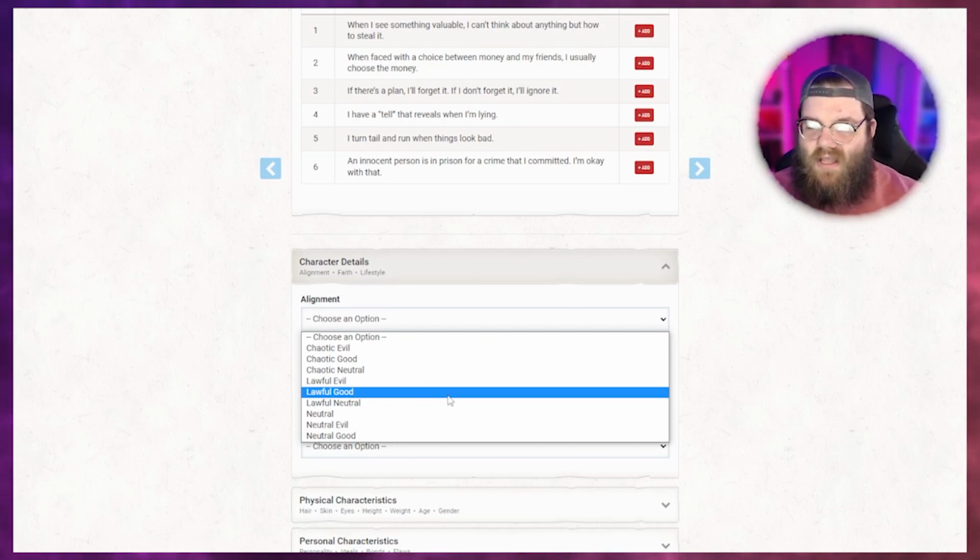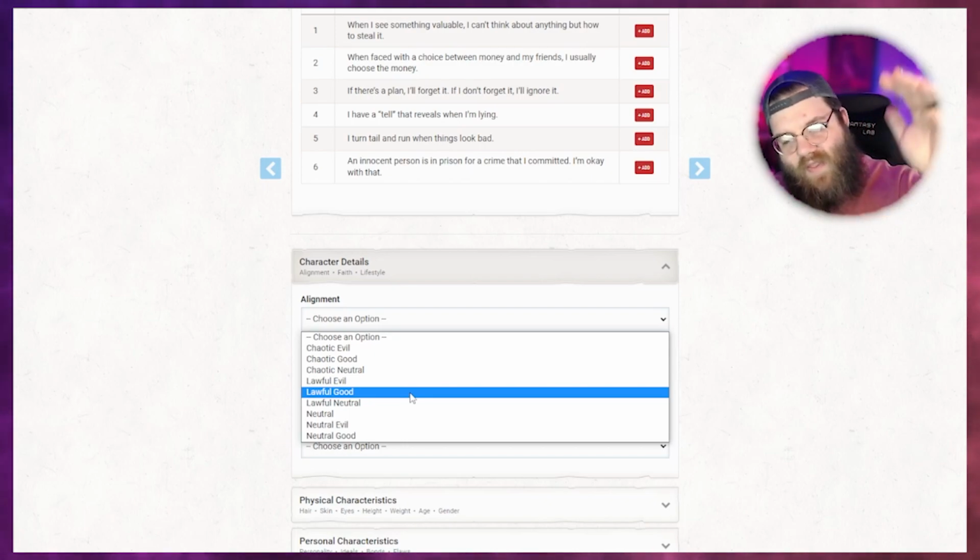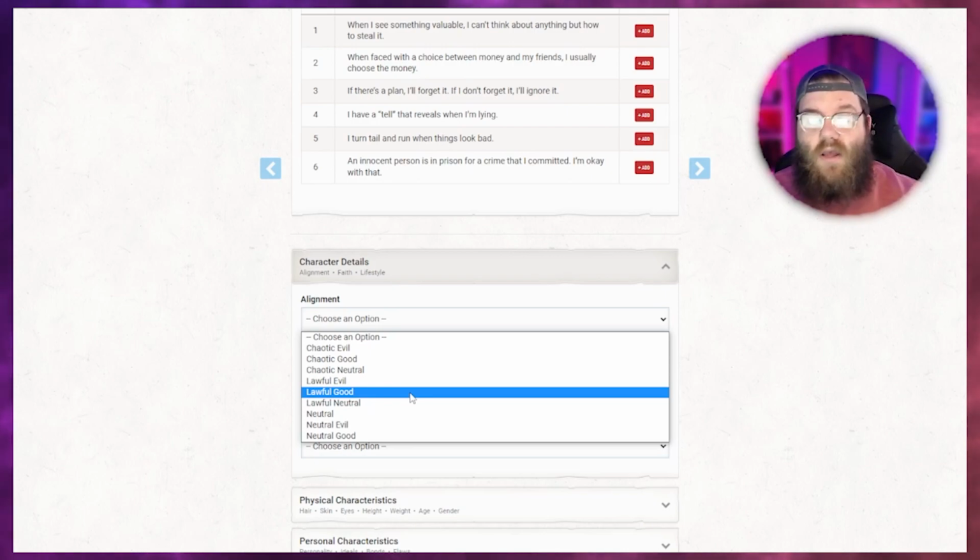So, your primary alignment might be lawful good, where you are a valiant protector of the law. That's what you are. You are lawful good. You will do everything you can to uphold the law and to be good. But there might be times where that lawful good shifts to true neutral. True neutral being, I will do what is best for me in that moment. It is not good, it is not bad, but it is the optimal path. And I'm going to ignore what's good and bad. I'm going to ignore law and chaos. I'm going to do what is optimal for me and what is most balanced and most fair, okay?